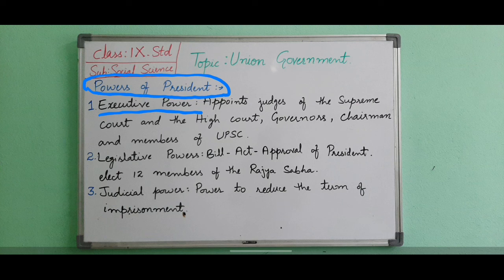The President has the power to appoint persons to high posts like Attorney General, Comptroller and Auditor General, judges of the Supreme Court and the High Courts, governors, chairman and the members of Finance Commission, chairman and the members of UPSC, Union Public Service Commission, election commissioners, commander-in-chief to the three armed forces and the ambassadors of different countries.